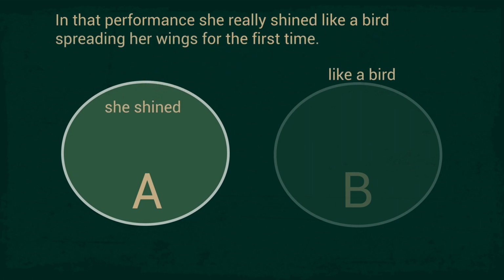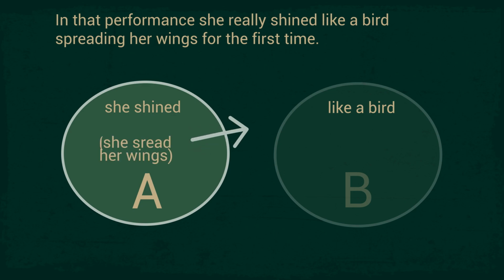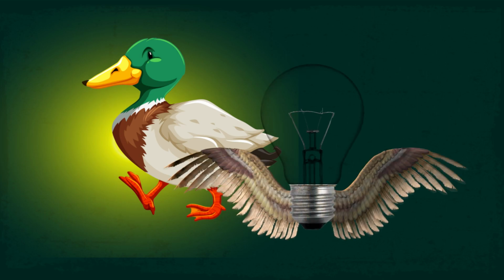She's like a shining bird? Or a light bulb with wings? That's silly. She either spread her wings like a bird in the performance, or she shined in her performance like a light. Either is fine, but both? That doesn't work. Be careful you don't have any mixed metaphors in your own writing.